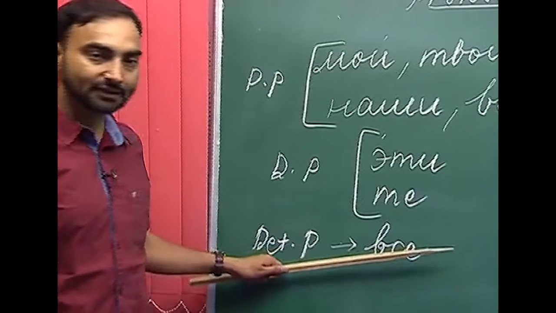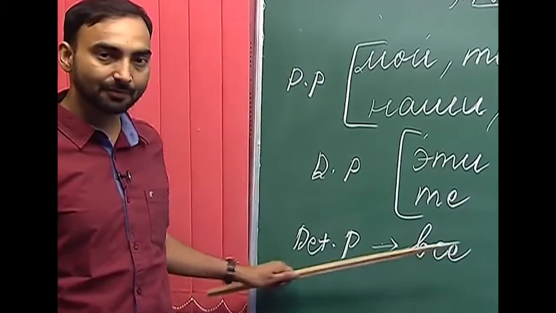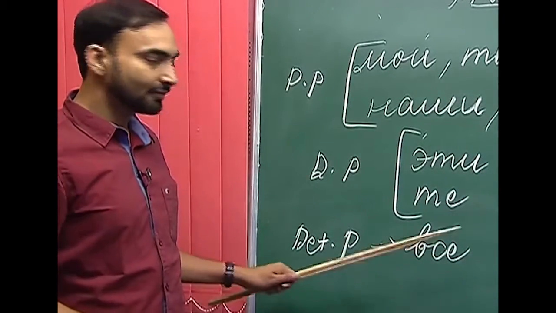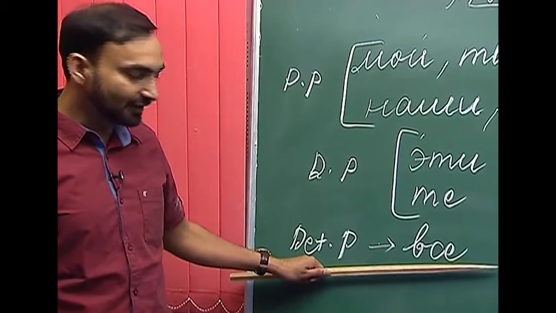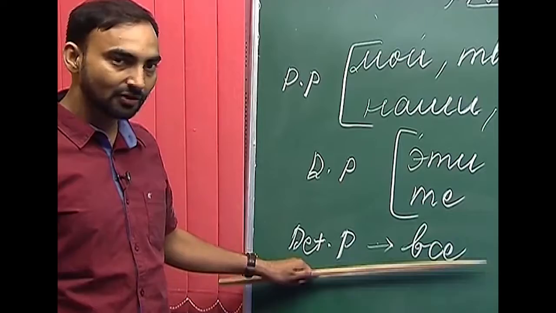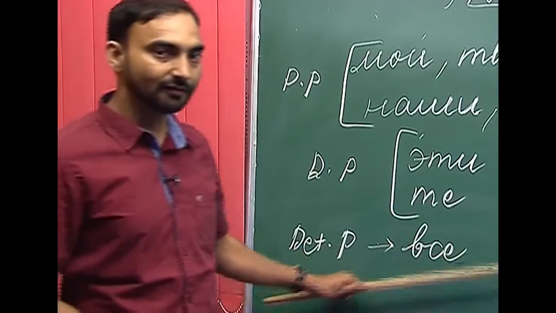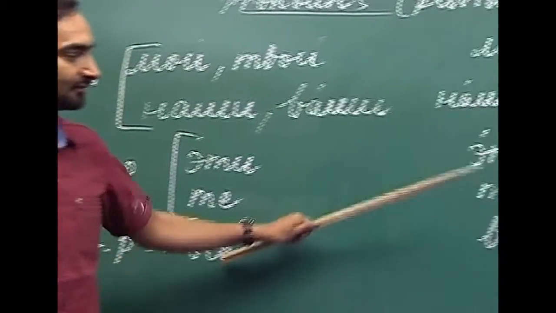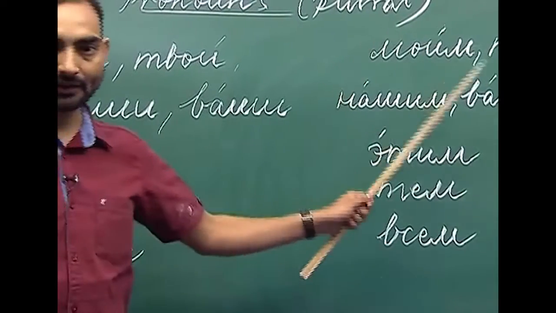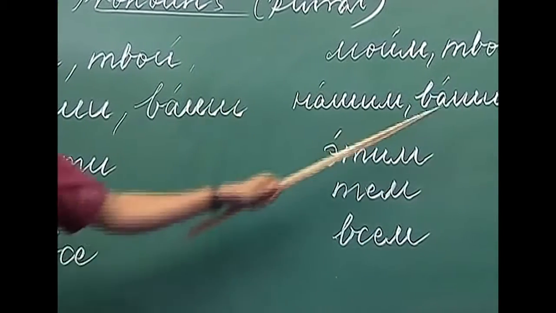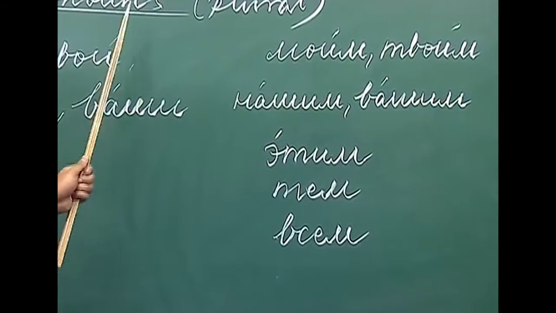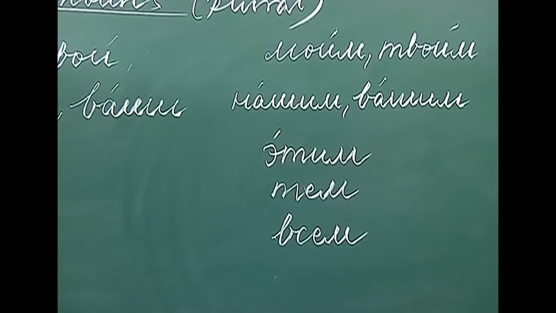The third type of pronoun I have written here is the determinative pronoun. This is the nominative plural of the determinative pronoun ves, which is vse. What happens when this pronoun is used in the dative case? Vse, vsem. As you can see, we have added an additional m after the nominative plural forms of these pronouns.